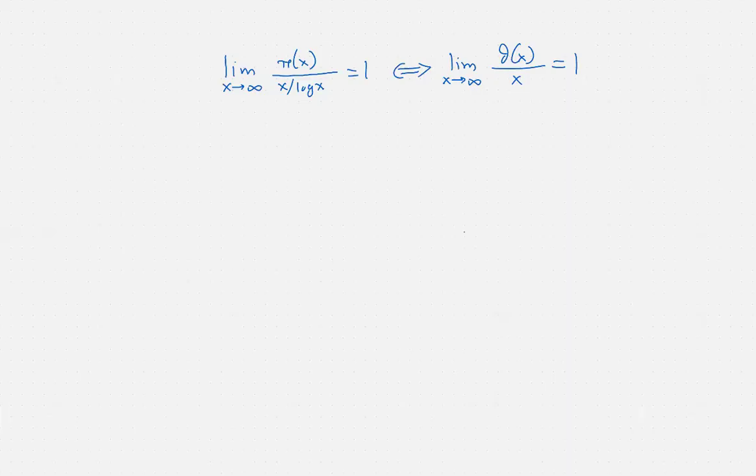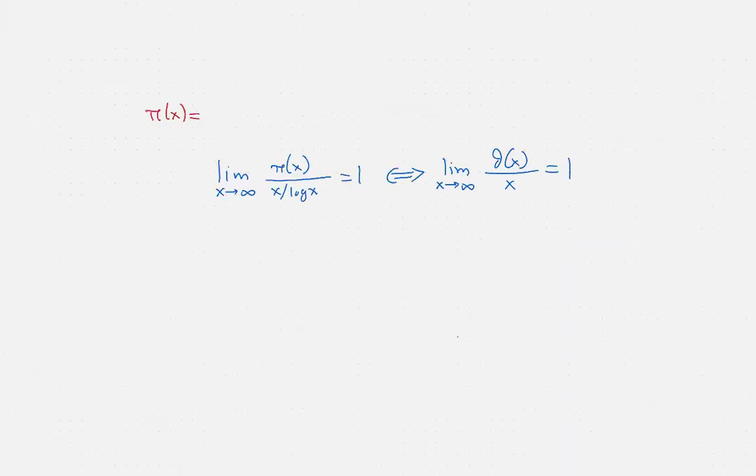Okay, so we would like to show here that the statement that the limit of pi of x over log x, we recall, of course, that pi of x is the amount of primes that do not exceed x, is equal to 1 if and only if the limit of theta of x over x is equal to 1. Again, we recall that theta of x is the Chebyshev function.